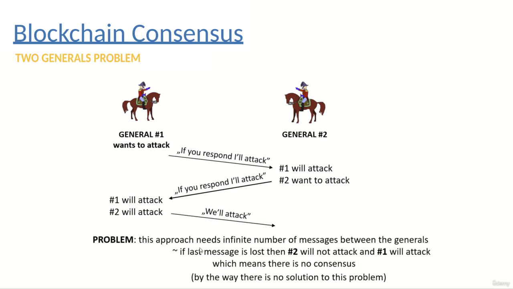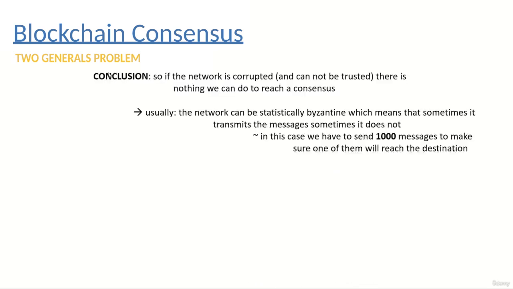But there's a problem: this message may be lost, and if the second message is lost, there's no consensus. General two is not going to attack because he doesn't know whether the first one will attack or not. The first one is going to attack because he thinks that the second general will attack as well, and it means that there's no consensus. By the way, there is no solution to this problem. So the conclusion is that if the network is corrupted and cannot be trusted, like in this case, then there's nothing we can do to reach a consensus.